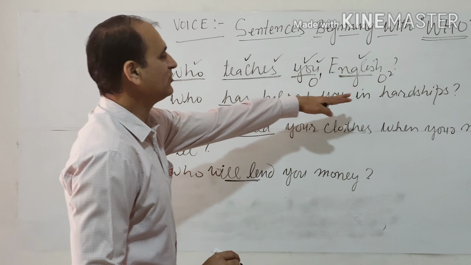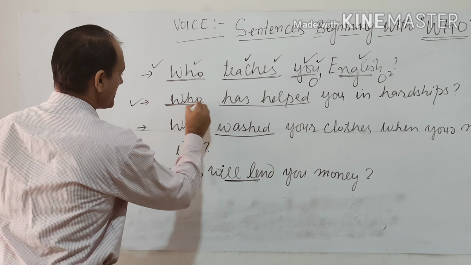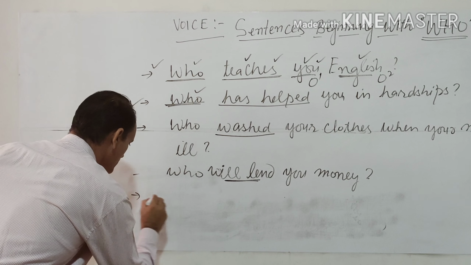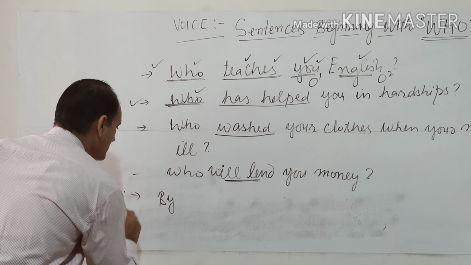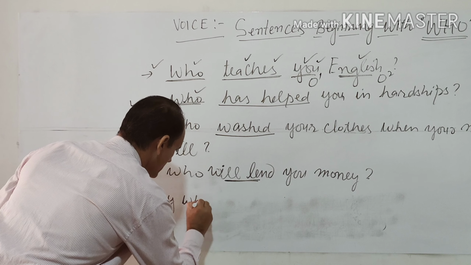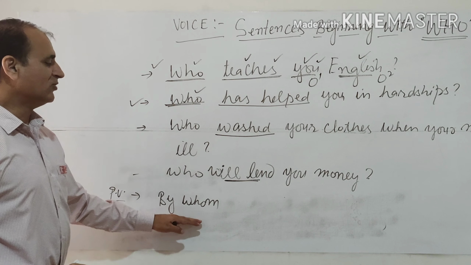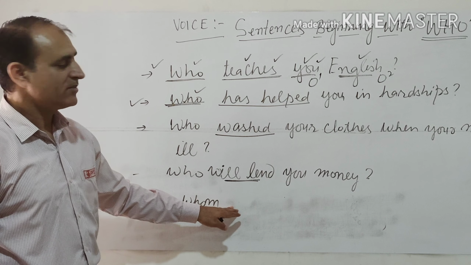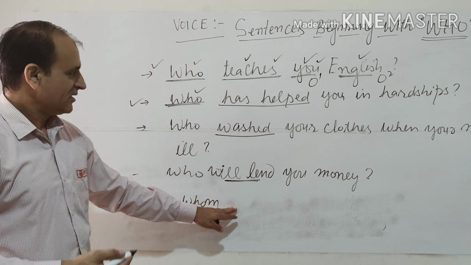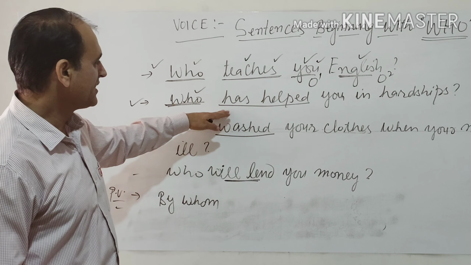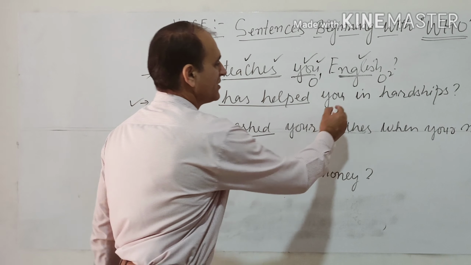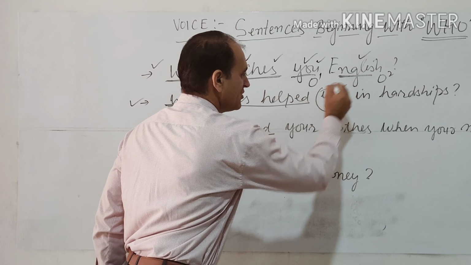Let's begin with who, and we know that who becomes by whom. Now by whom will be followed by the helping verb, but that will be decided by taking care of the object. What is object over here? Has helped whom? You. So you is our object in this case.